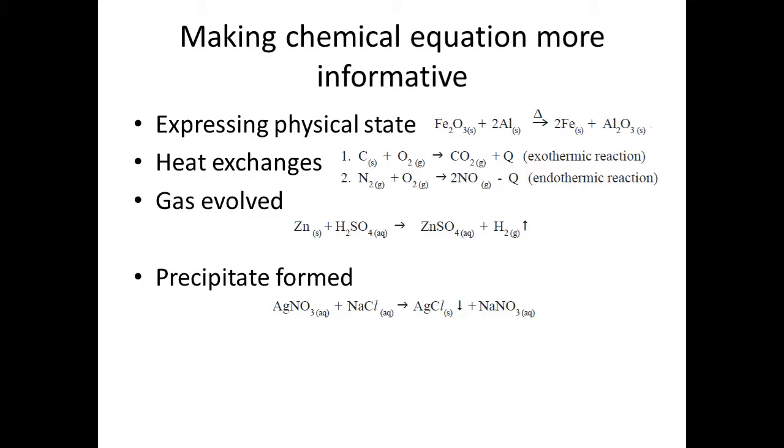In the equation you find here at some place, H2, you find an upward arrow which indicates that the gas is evolved. Precipitate formed will be given with a downward arrow. Hope I am clear. So with a chemical equation, see how much information we are getting. We are getting whether the substance is solid, liquid, gas, whether the reaction is exothermic or endothermic, whether the gas is released or precipitate is formed. See how beautiful this subject chemistry is.